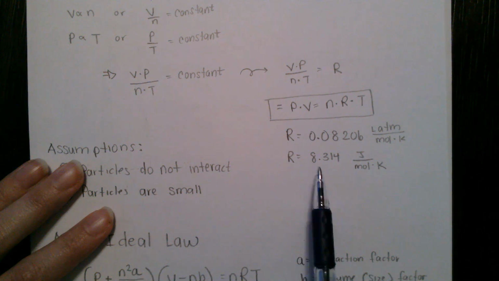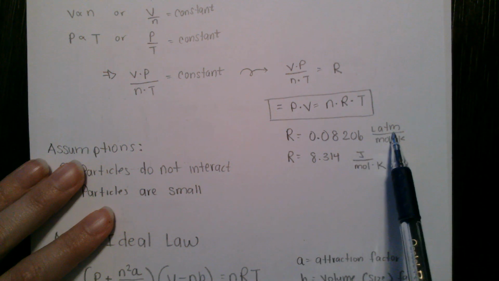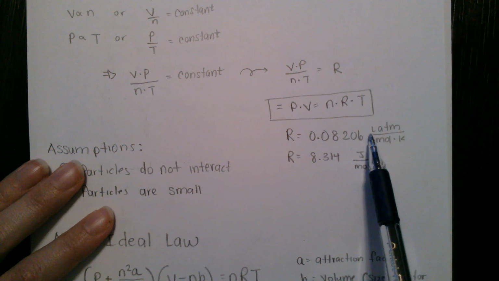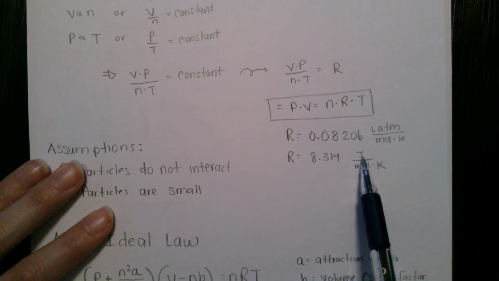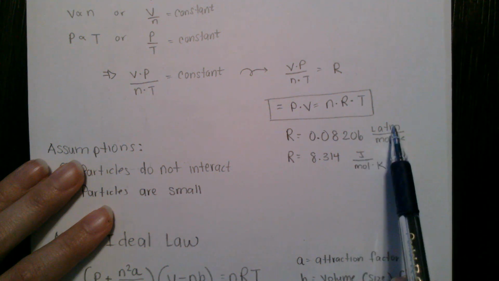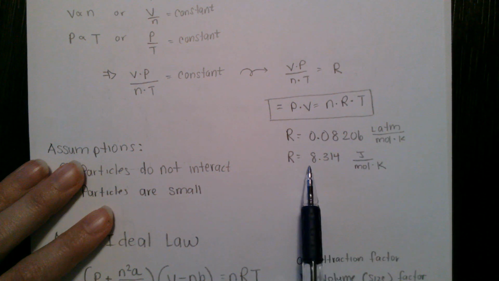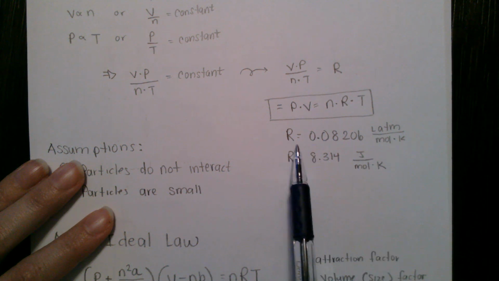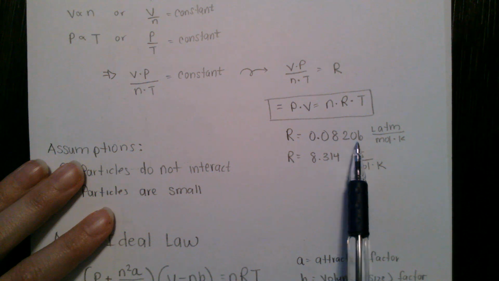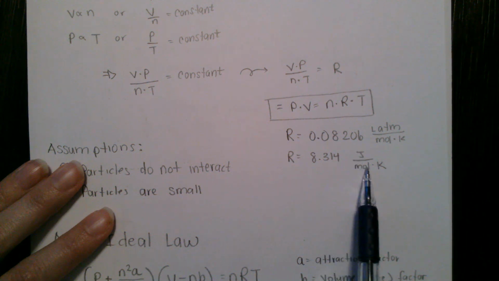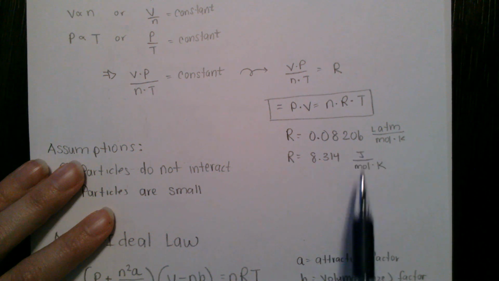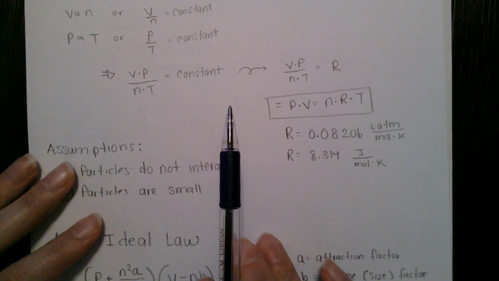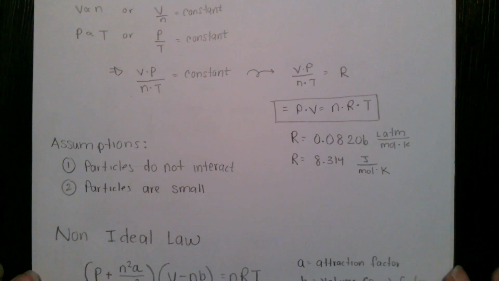We also have a version of R where instead of liter atmosphere, which is work, remember in chapter 5 we talked about units of work being liter atmospheres. We can convert that to joules using our relationship between liter atmosphere and joules and get 8.314 joules per mole Kelvin. We're predominantly going to use this version. We will see this a little bit when we're talking about energy because this has our nice joule energy unit already built in. Okay, so ideal gas law.